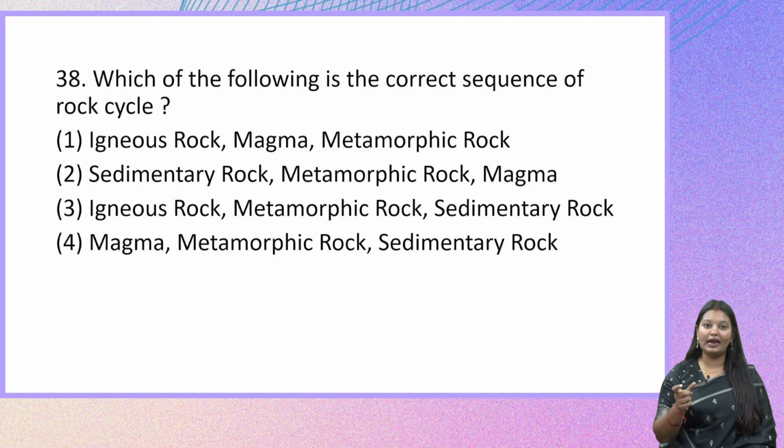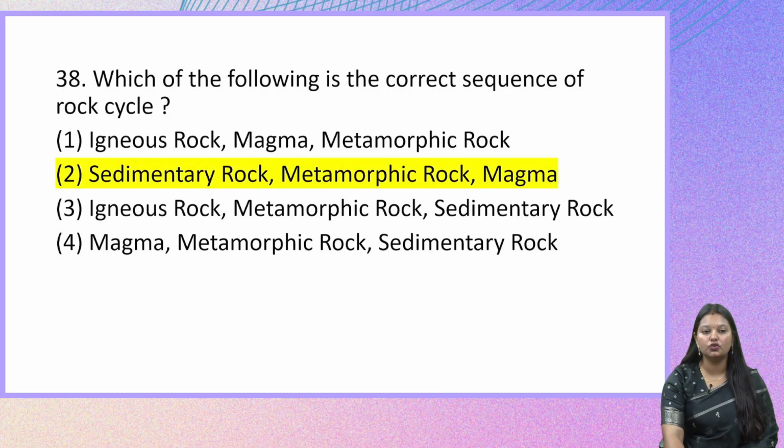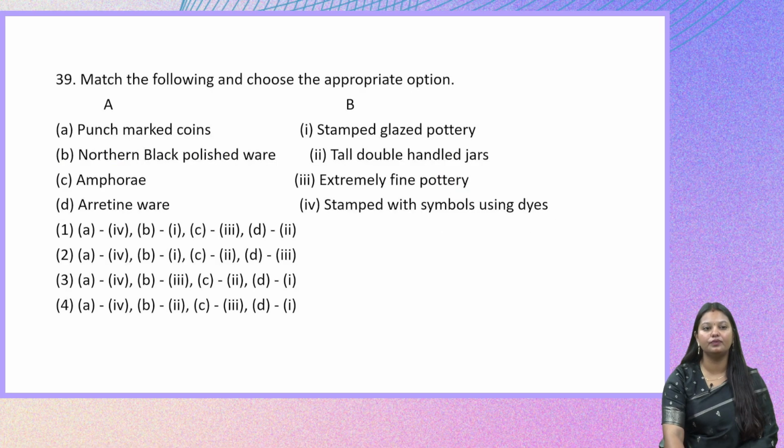So how do we identify here? We need to remember that magma turns into igneous rocks, and also what rocks are formed after the sedimentary rocks. If you try to just pinpoint one of the steps of this rock cycle, you will be able to understand which is the correct answer here. That is option 2, sedimentary rock, metamorphic rock and magma. Moving on to the next question.